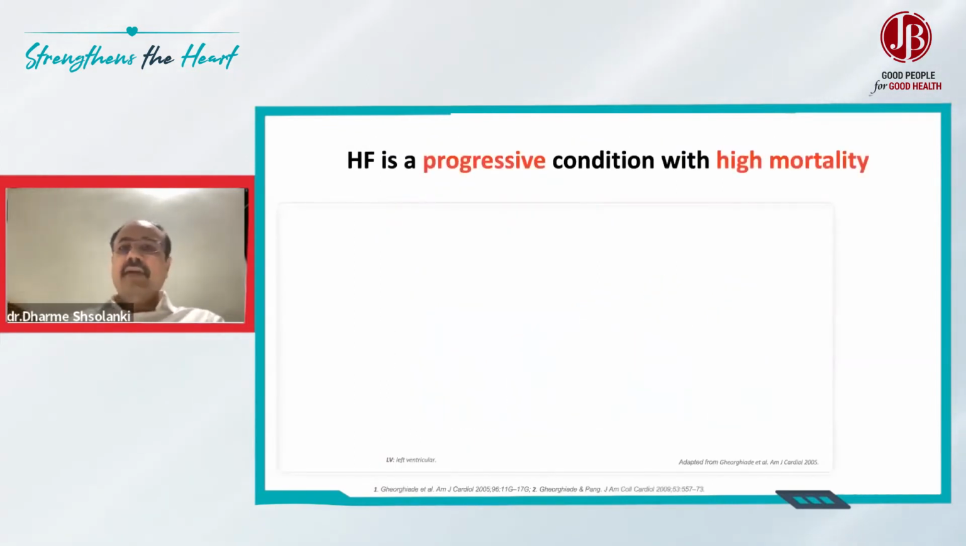Now, is heart failure a static condition or a progressive condition? And this progressive condition, how does it result in increasing mortality?